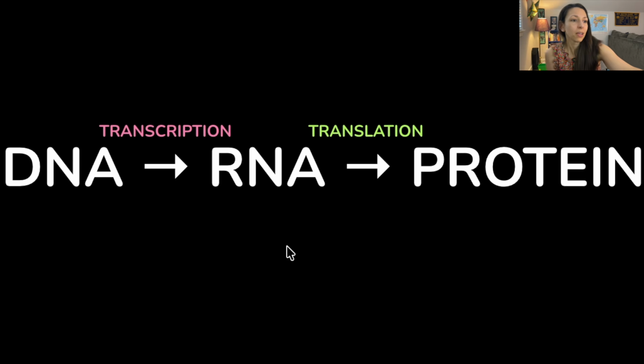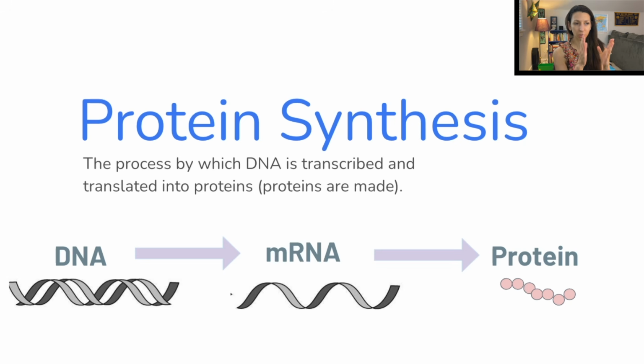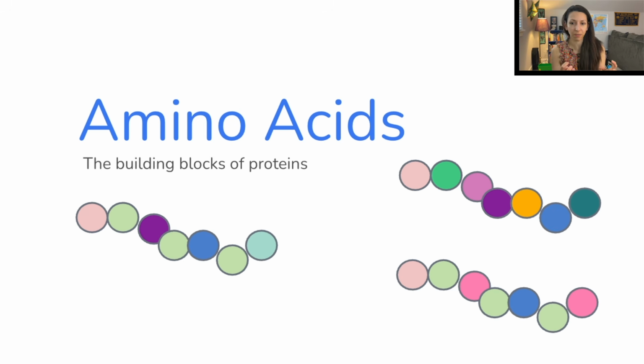All right, so again, protein synthesis, remember, starts with DNA. The mRNA message leaves the nucleus, and then the protein is assembled at the ribosome. All right, amino acids, remember, that's how those proteins are made. So when we get to that point in translation at the ribosome, tRNAs are going to bring over amino acids and link them together through peptide bonds, that's another vocab word, to form these polypeptide chains. And the amino acids are then going to fold together based on their properties to create 3D shapes that are the proteins.